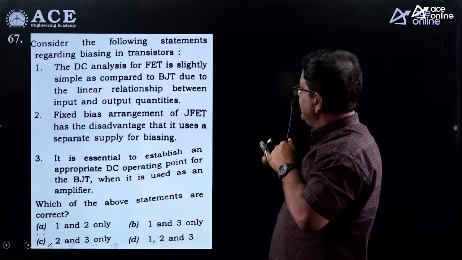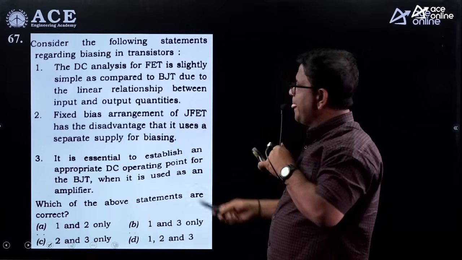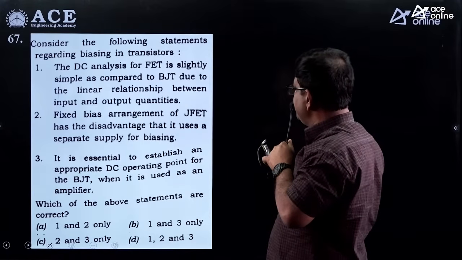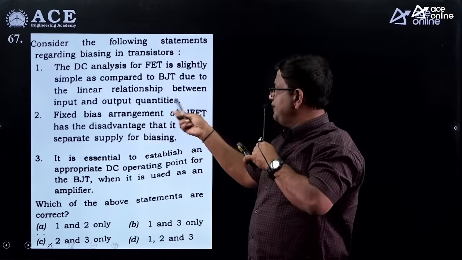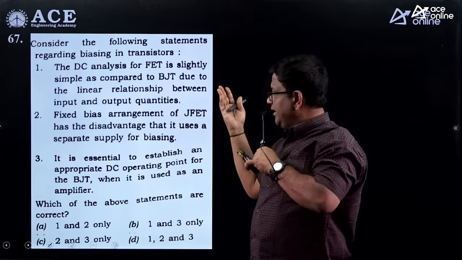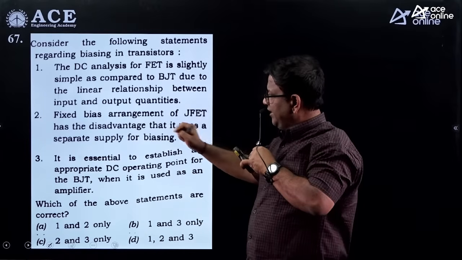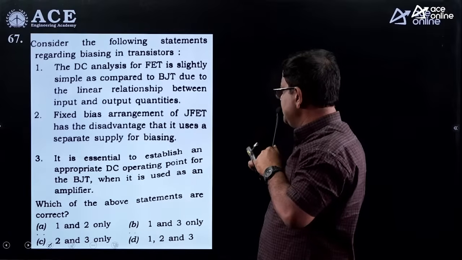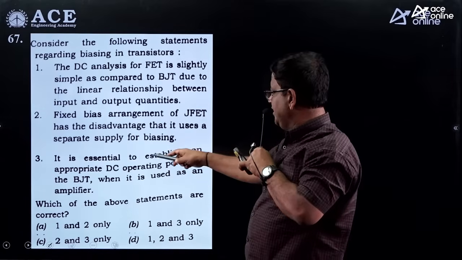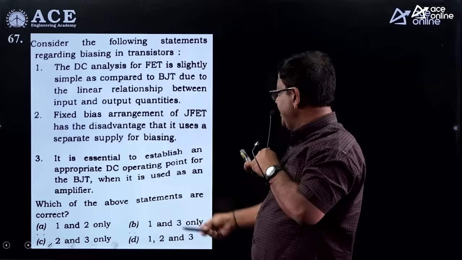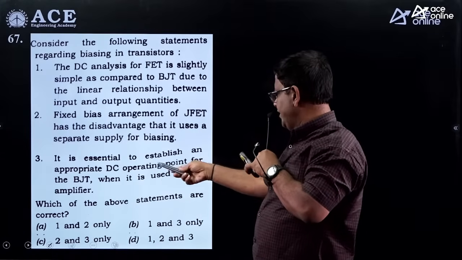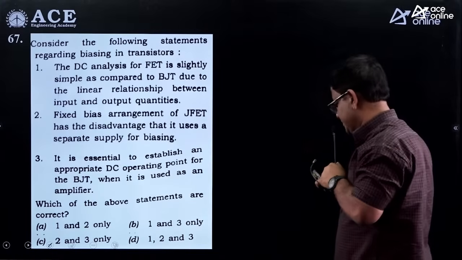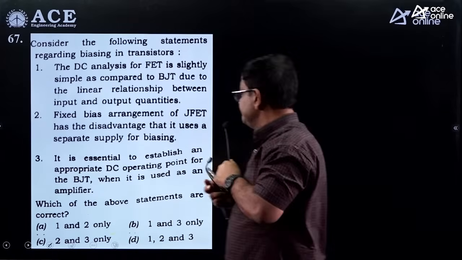Consider the following statements regarding biasing in the transistor. The DC analysis for FET is slightly simple compared with BJT due to the linear relationship between the input and output. We know in FET we have a non-linear relation. Fixed bias arrangement of a JFET has the disadvantage that it uses a separate supply for biasing. That is okay. It is essential to establish a DC operating point for the BJT when it is used as an amplifier. So this is also correct. So option C, 2 and 3.